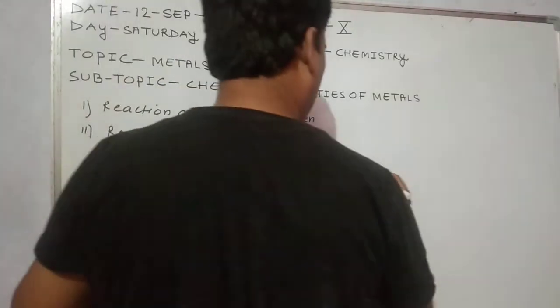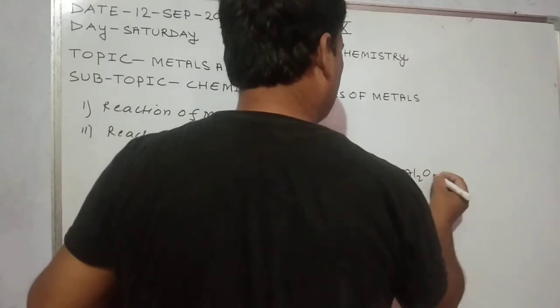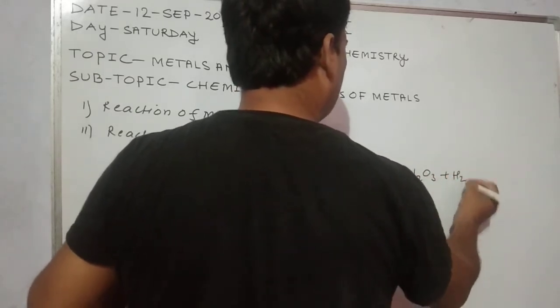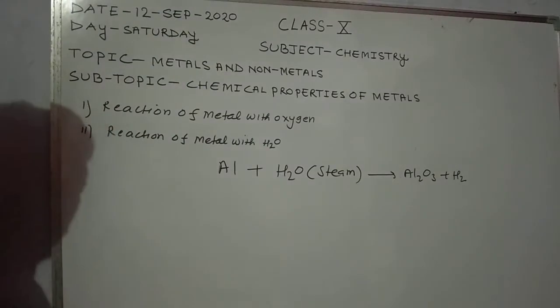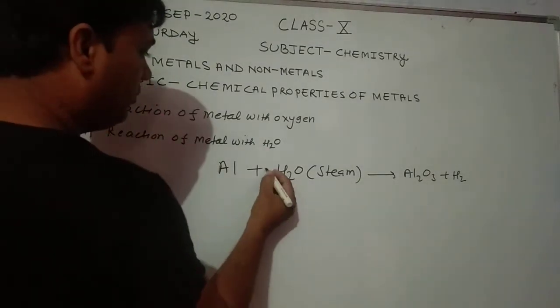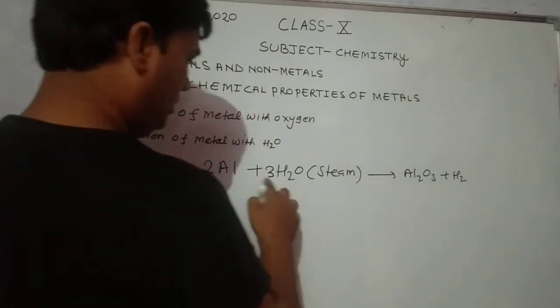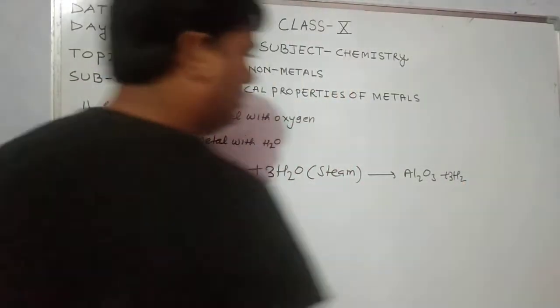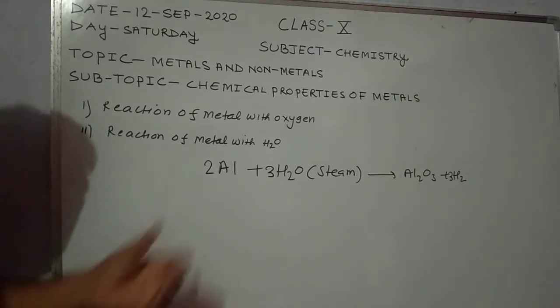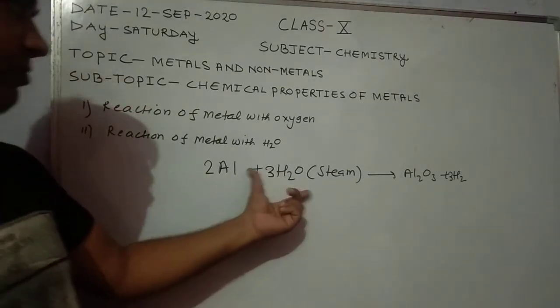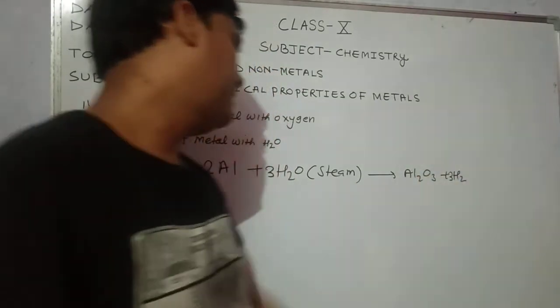It forms aluminium oxide plus hydrogen gas. You are required to balance this equation, with coefficients 2, 3 and 3. So aluminium reacts with steam and forms aluminium oxide and hydrogen gas.